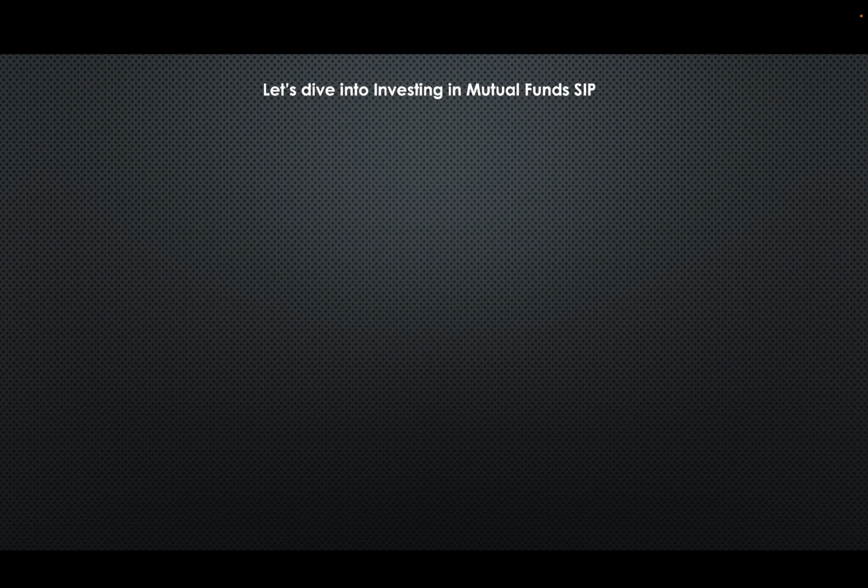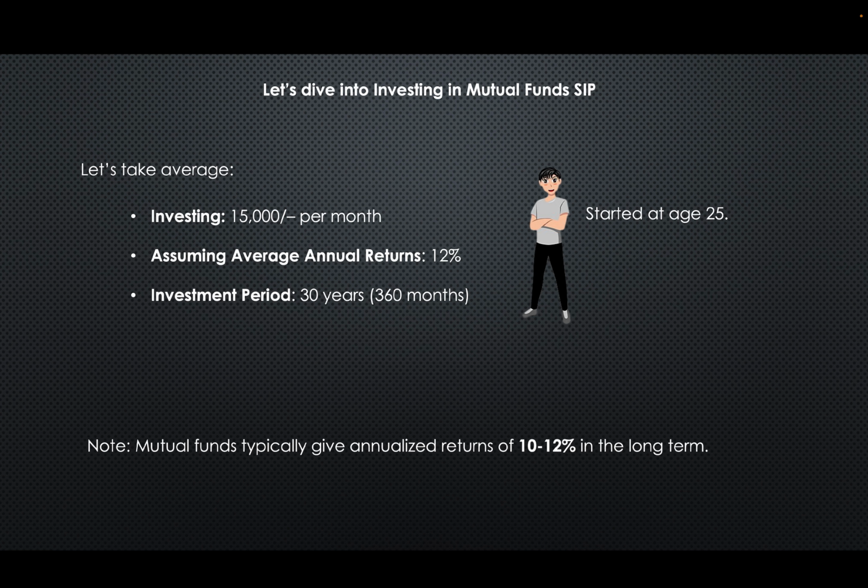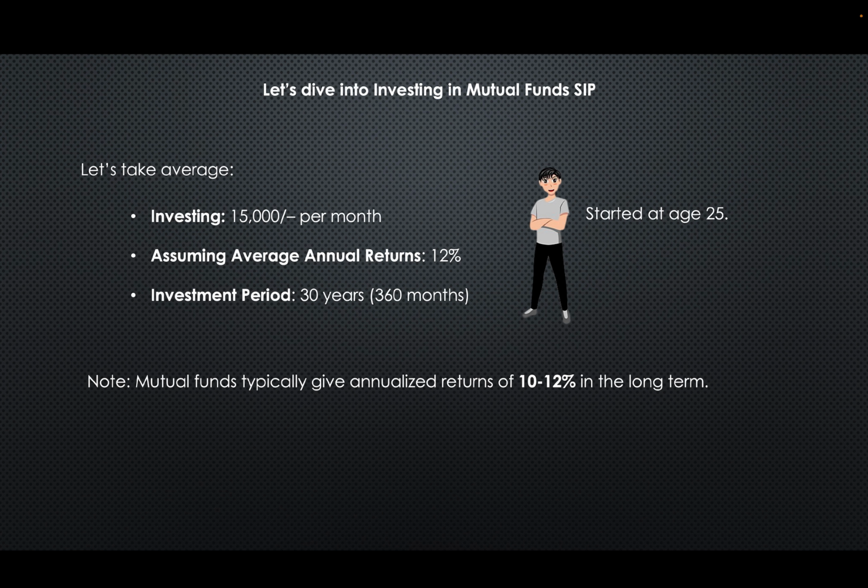So in this video we are going to deep dive into investing in mutual funds SIP. So let's start. Let's take an average person who is investing 15,000 per month starting at the age of 25, and let's assume the average annual return is 12%. The investment period is 30 years, which is 360 months. Mutual funds typically give annualized returns of 10 to 12% in the long term. So, this is our basic criteria.